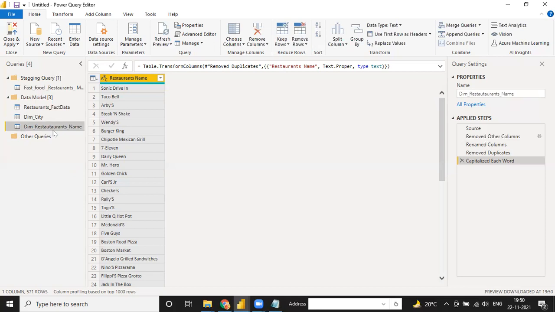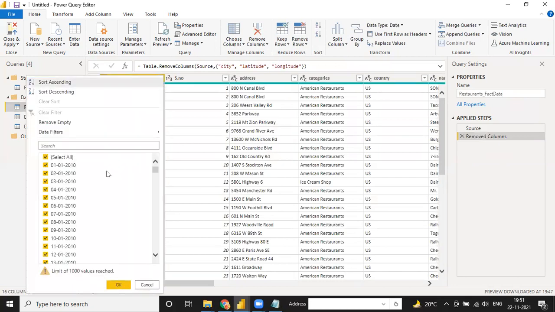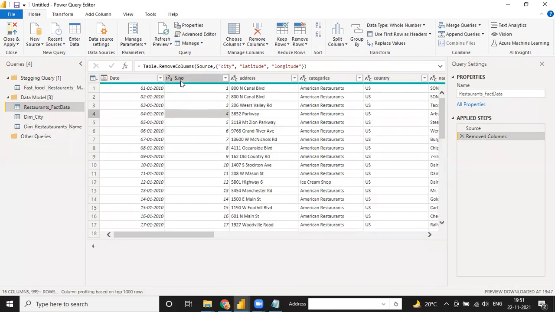And guys, for every project, we need one important table. For every data set we need one important table, which is the date table. In this data, we have almost a complete 10 years of data. Let me show you, 2010 to 2020, I think a total of 10 years of data we have.